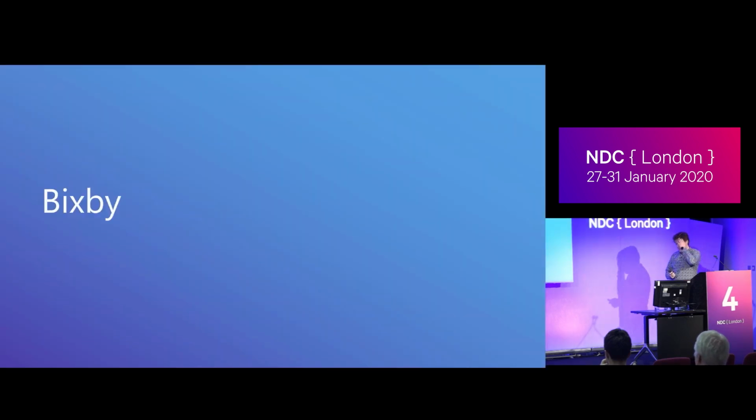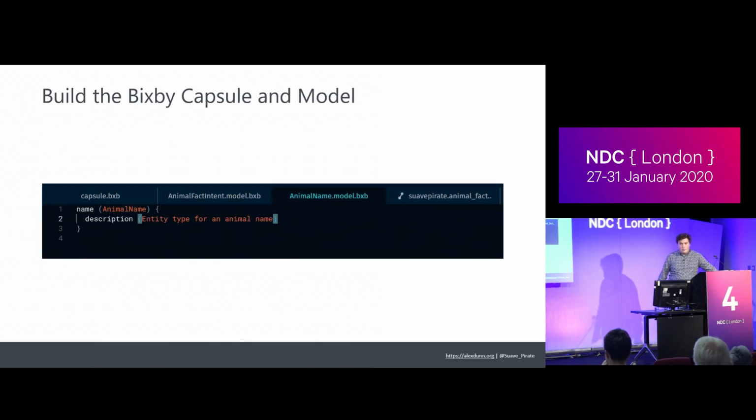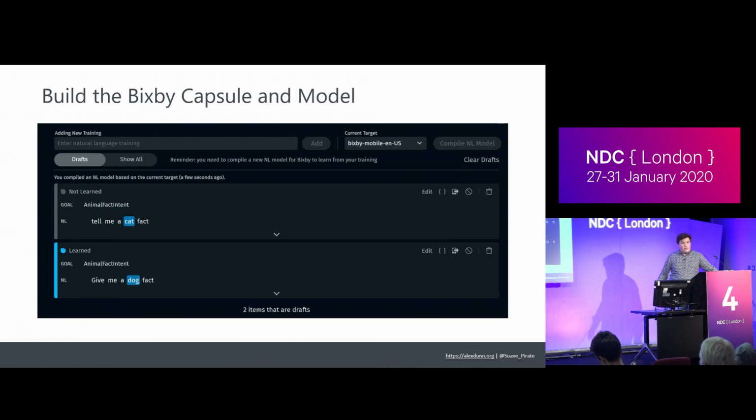Bixby is a little bit different. Like I said, this is the proprietary Bixby language. It's both modeling and coding at once, which is an interesting take, but same sort of thing here. We define an intent, give it a description, but we don't define the sample utterances here. We do define the input parameter, that slot of our animal name, but we have to give everything a type. We can't just say animal name's a string, give me whatever fits there. Instead, we define animal name as an object, and it's just a name of something. And then we define our utterances separately.